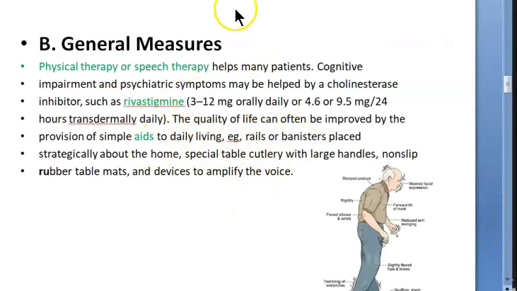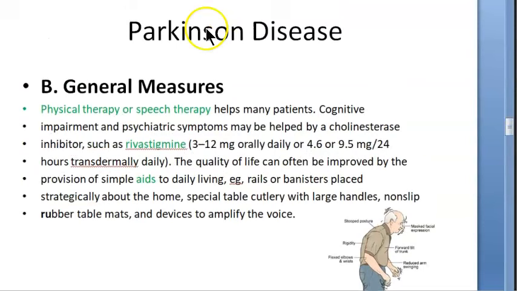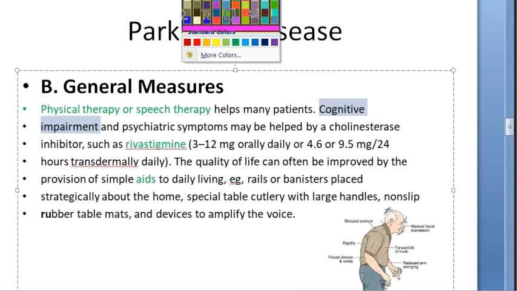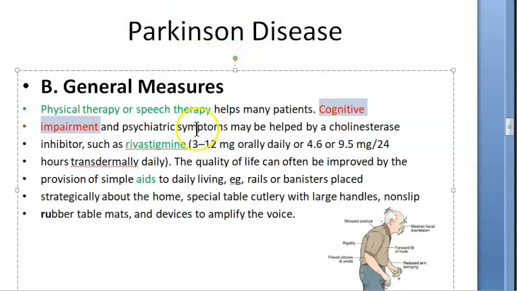Okay, then apart from that, what did we see? General measures like physical therapy and speech therapy you can give. You can give rivastigmine for cognitive impairment. It will improve cognition, right? It will improve what? Cognition. It improves it because it is a cholinergic. And then you can give simple aids for their life, like rails, and the staircases should have handles and all that.